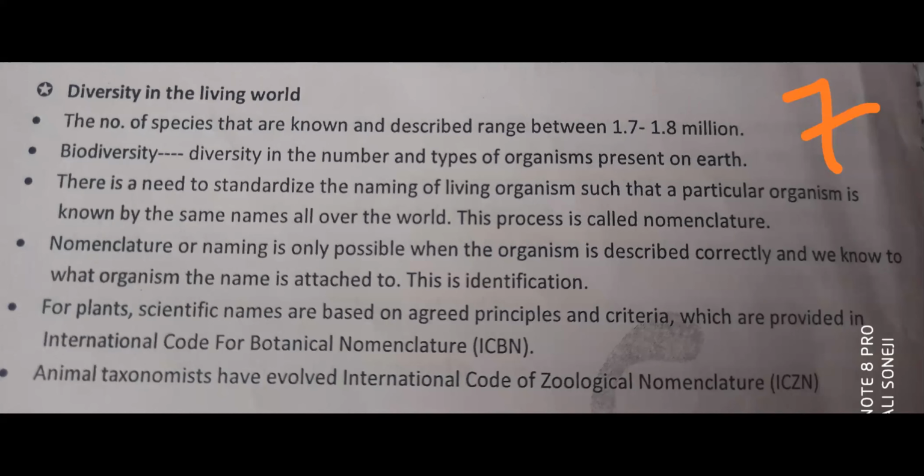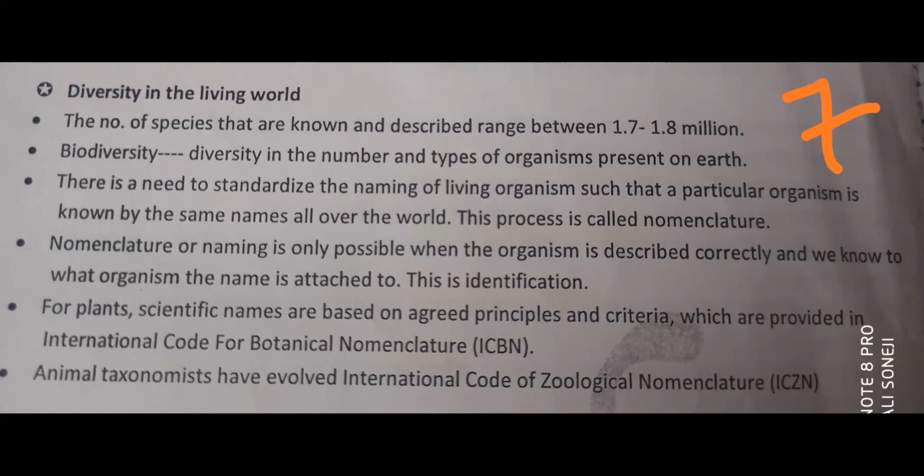diversity in the living world. See, on earth a large variety of living organisms are present. Okay, you must have observed that too. So many bird varieties are there, plants, insects, dog breeds, just look. So many varieties are there. Cats are there. Humans also have different varieties. So remember, on earth there is a large variety of living organisms.